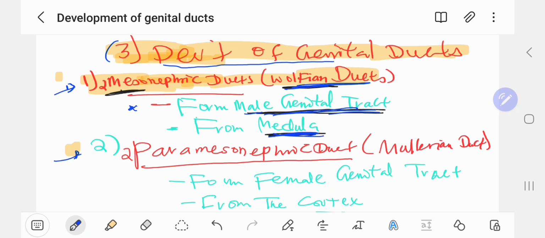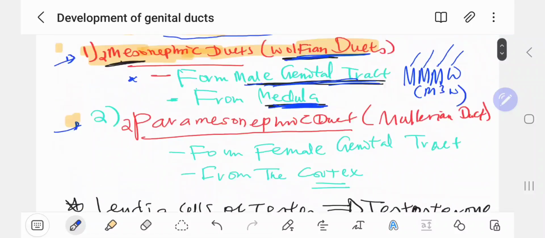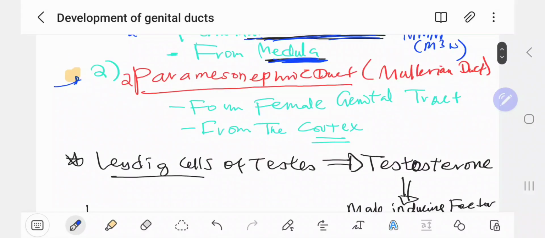It is from the medulla. So you can remember here, M cubed W. It simply means M cubed W. Remember this one: it is the mesonephric ductus. It is for male, it is from the medulla, but it is also known as what? Wolffian ducts. So male. M cubed W is one of the abbreviations you can remember simply.